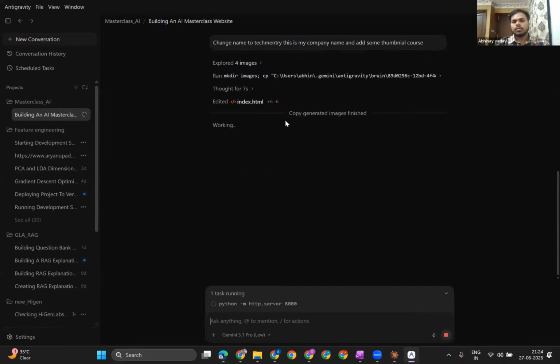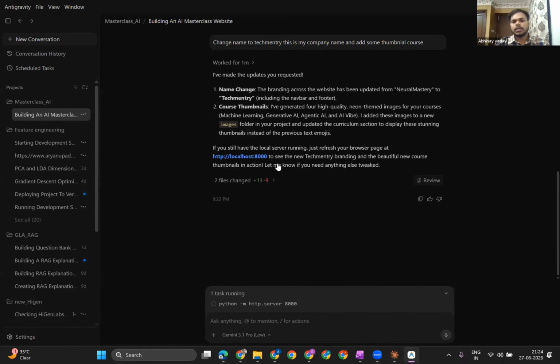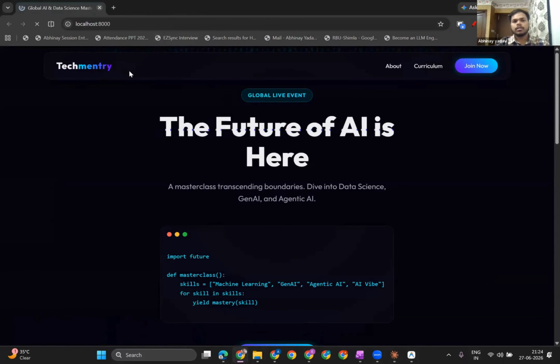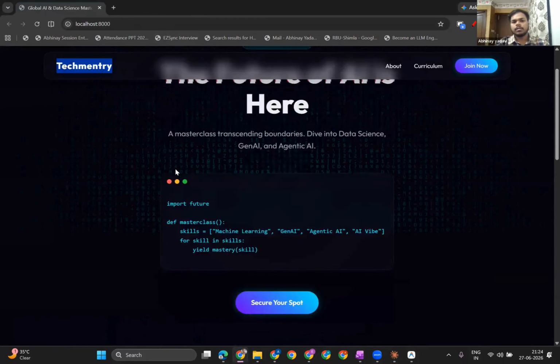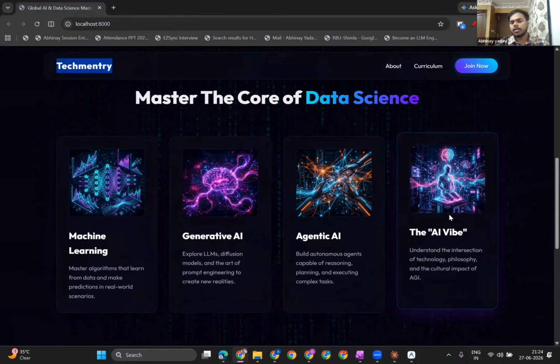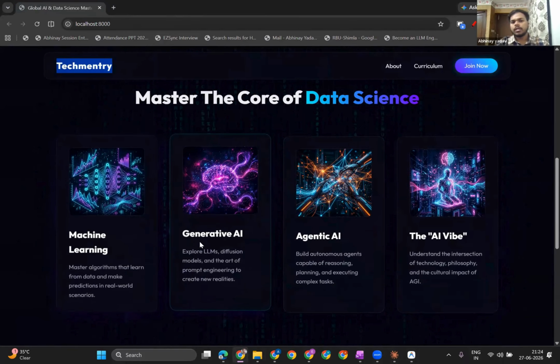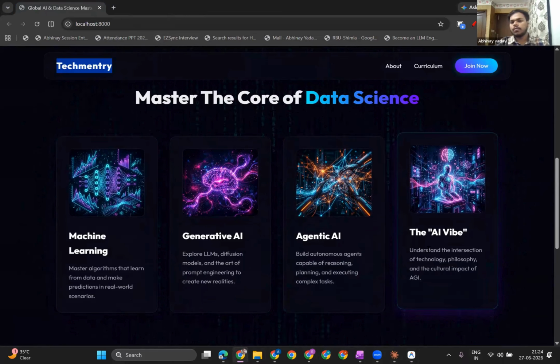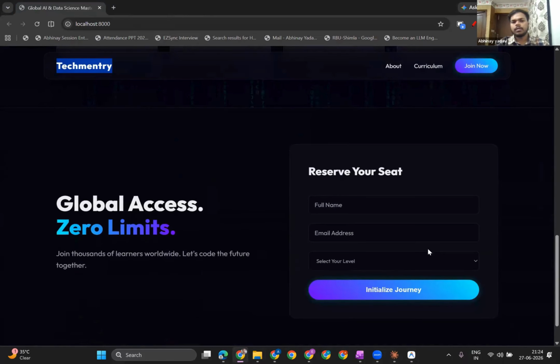So I guess that is almost done. It is just generating the copy, the generated image is finished. It is making changes in the style.css file. And yeah, now we are good to go. Again, we can just click over here. So it has changed the name, and maybe you can see over here these are a few courses with the thumbnail: machine learning, generative AI, agentic AI, and vibe AI.